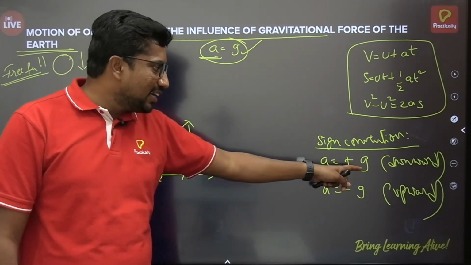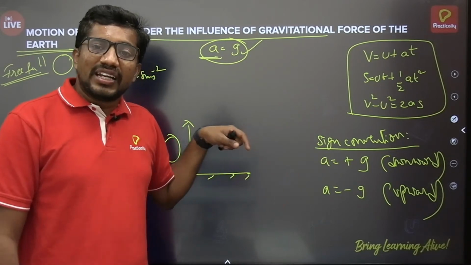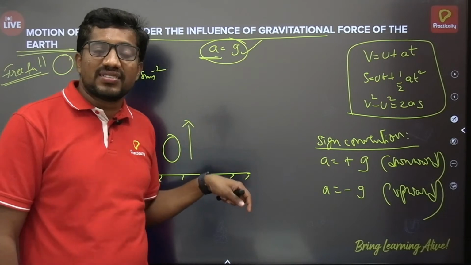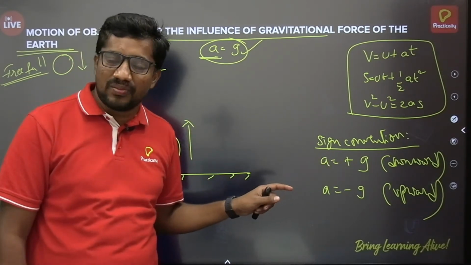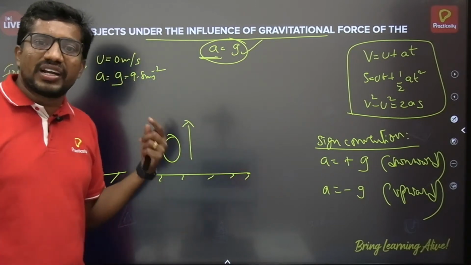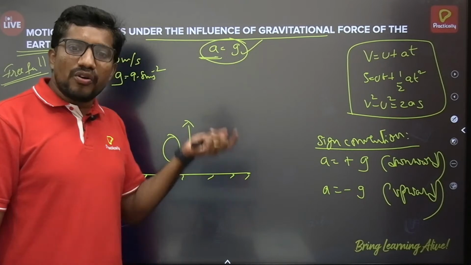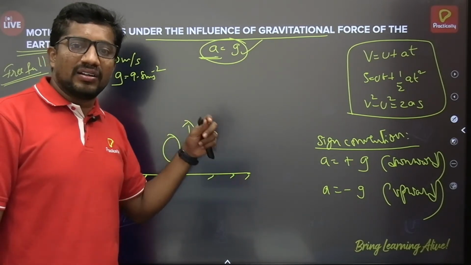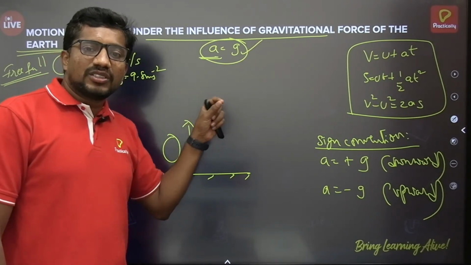I have taken g as positive since when it is traveling downward, it will be traveling under the influence of gravity, and the direction of the motion is along the direction of influence of the gravitational force. I have taken it as positive. And when the same object is projected in the upward direction, it's moving against the gravitational force. It's moving upward, so the velocity of the body is going to be decreasing gradually. Just because of what?